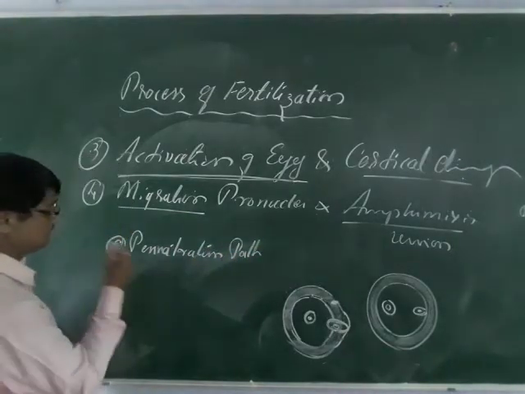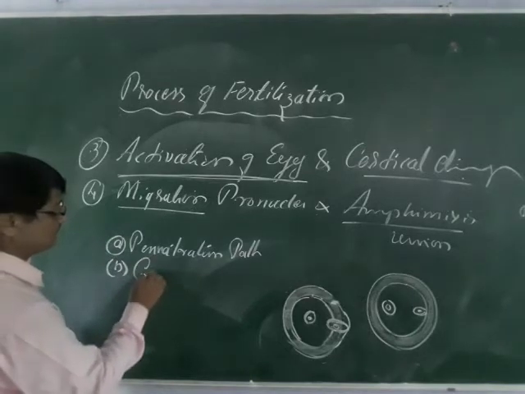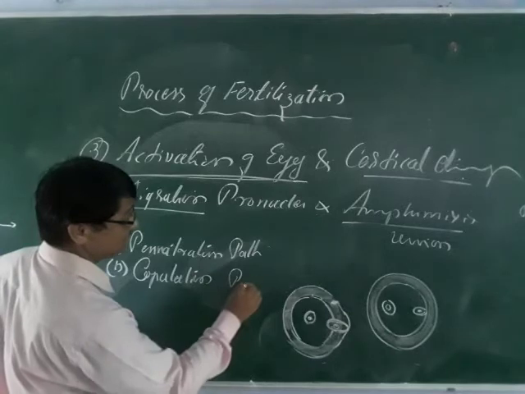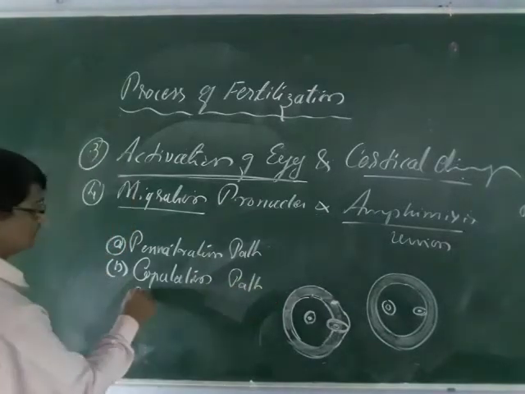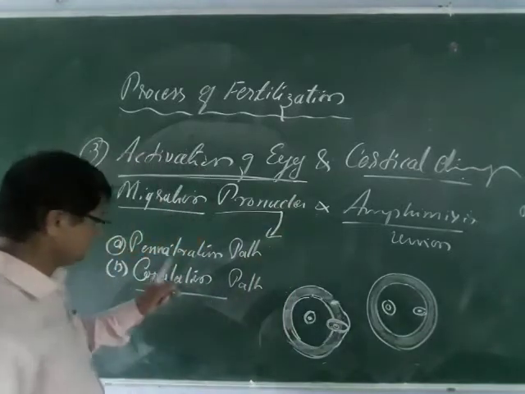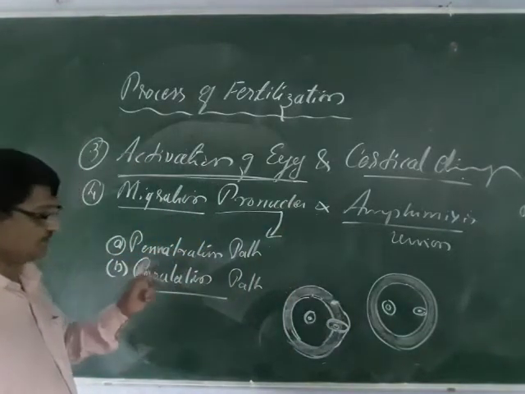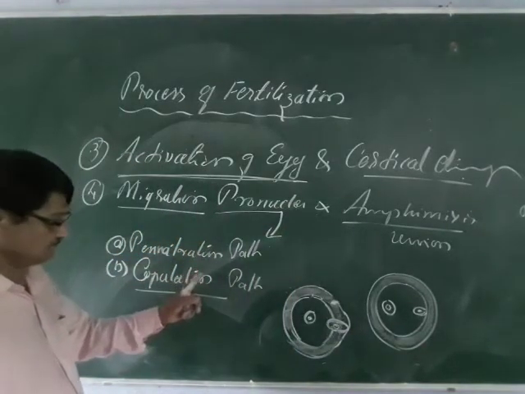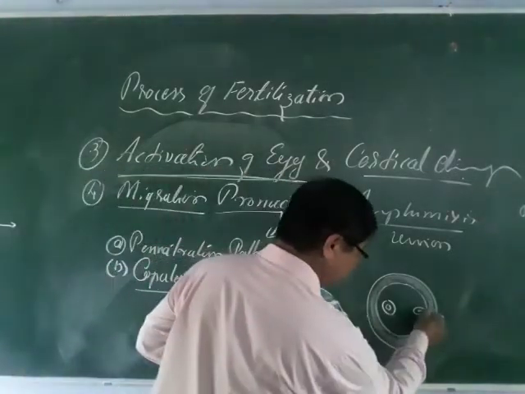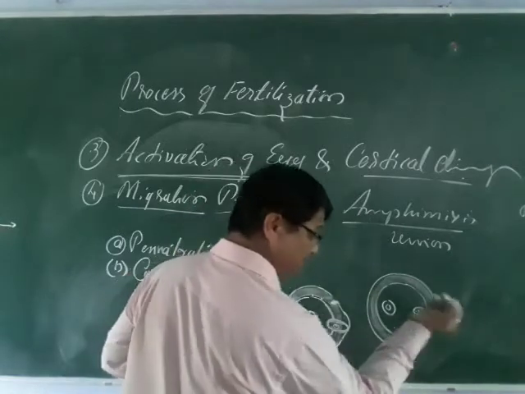B you can say, copulation path. So migration of pronuclei takes place by means of the penetration path as well as the copulation path. The movement of sperm, movement of nucleus, once the sperm enters the egg here, and this part the pronucleus.